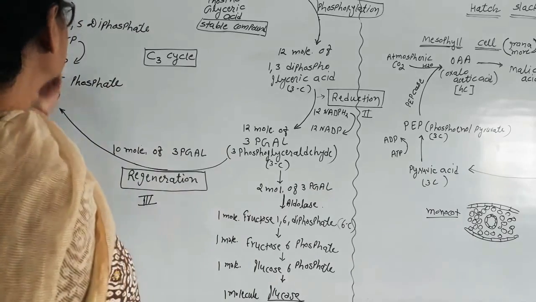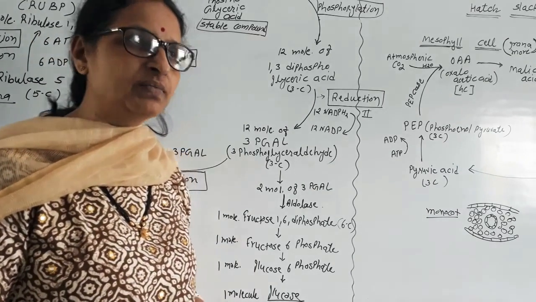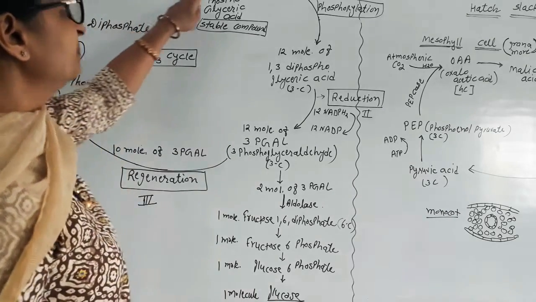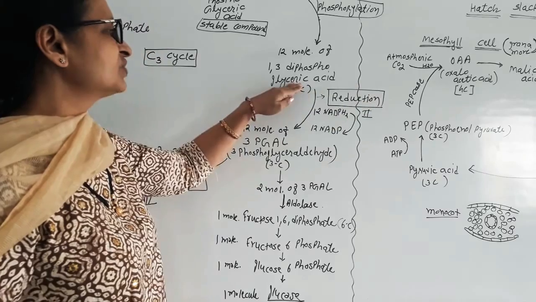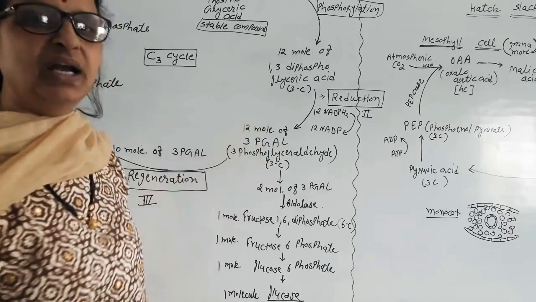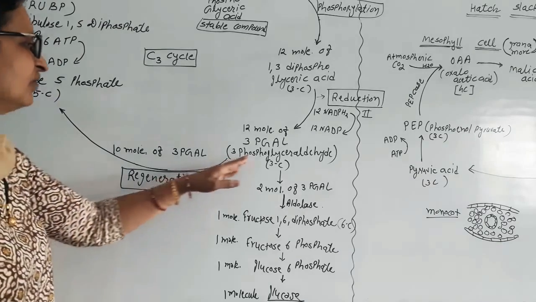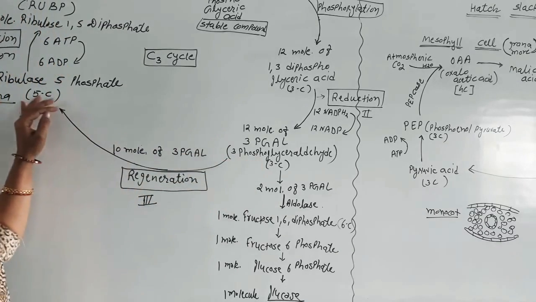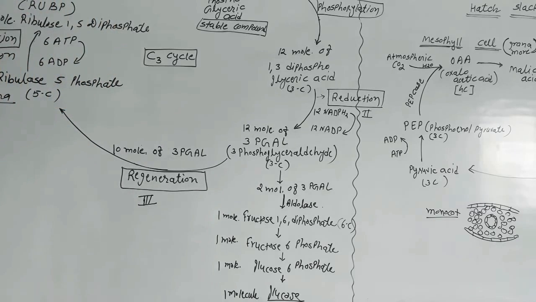The first one is carboxylation, means the fixing of carbon dioxide from atmosphere to 3-PGA. The second one is reduction of phosphoglyceric acid into aldehyde, and the third one is regeneration of phosphoglyceraldehyde into the again previous substance ribulose 5-phosphate.